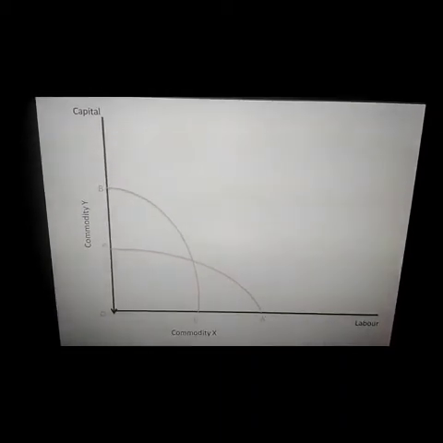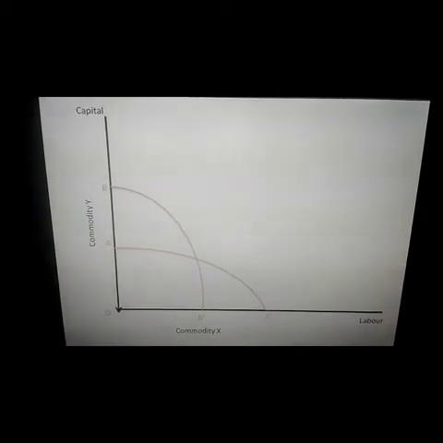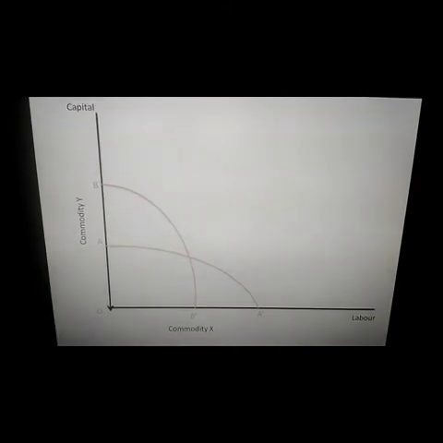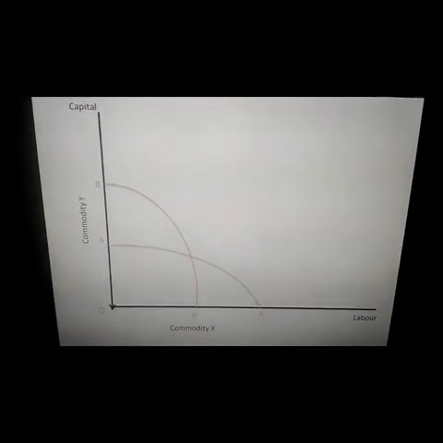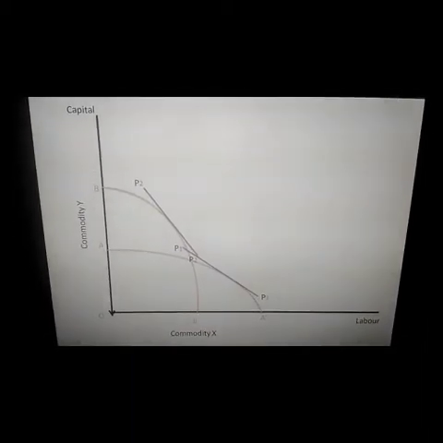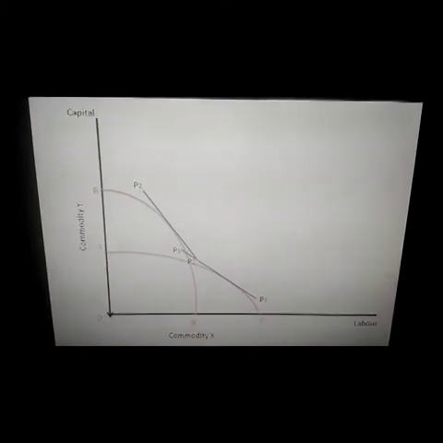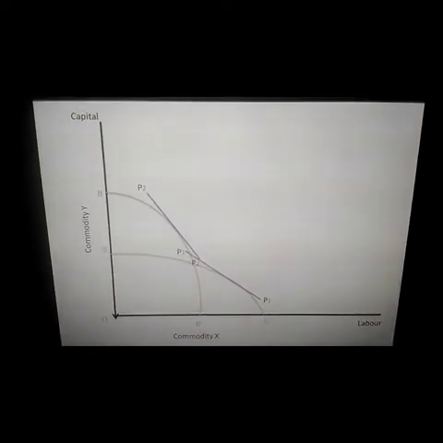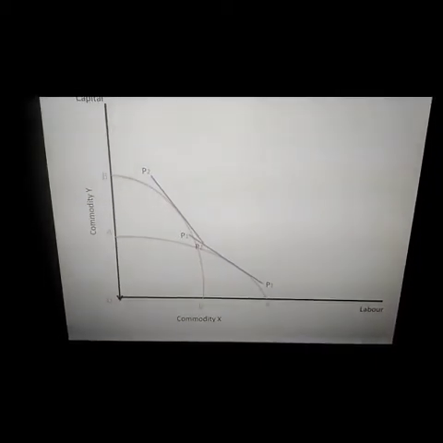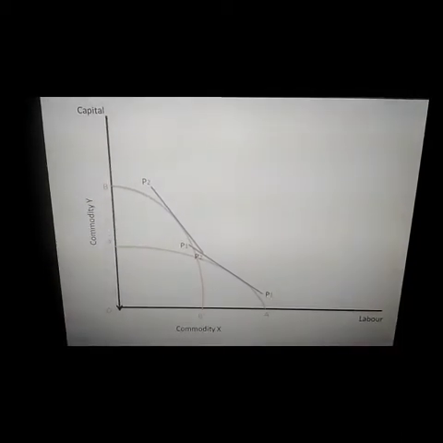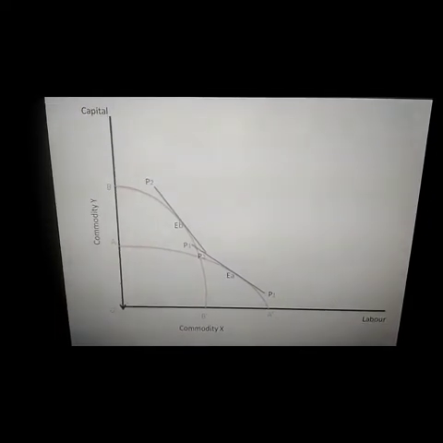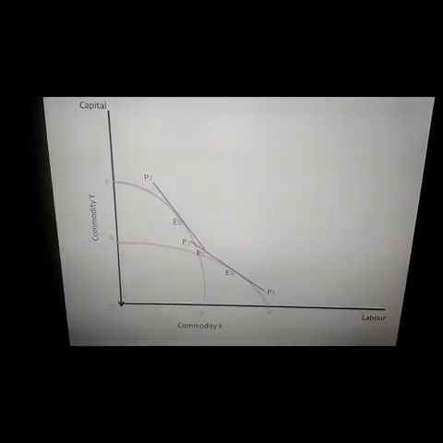Therefore, we find that the PPC of country A, which is AA dash, is skewed towards the x-axis, which means country A produces more of commodity X and less of commodity Y. Similarly, the PPC of country B, which is BB dash, is skewed towards the y-axis, which means that the country produces more of commodity Y and less of commodity X.